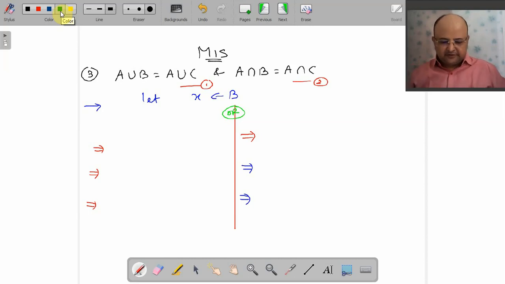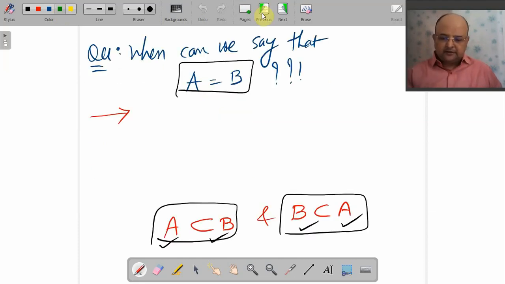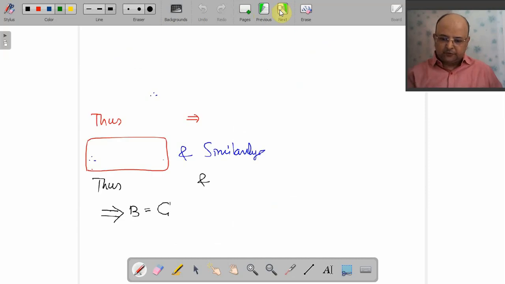This is what we are given. A union B equals A union C. This condition we will refer to as the first condition which is given to us. A intersection B equals A intersection C. This is my second condition. We will refer to this as the second condition. And we want to prove that B is equal to C. What do you want to prove? B is equal to C.